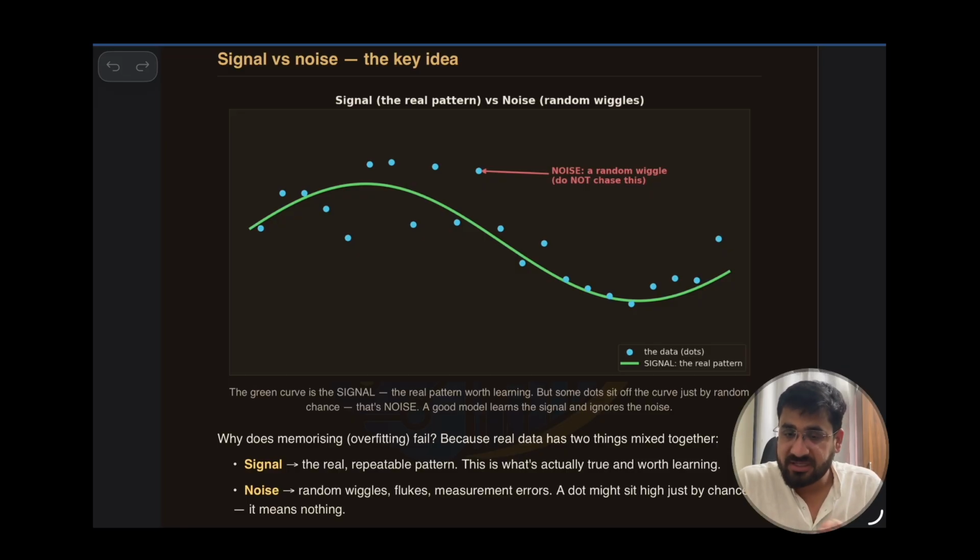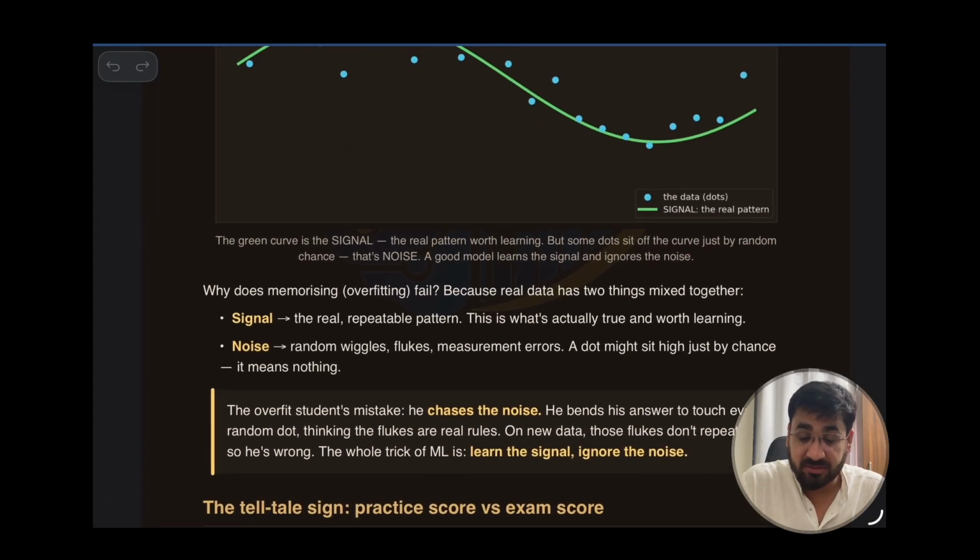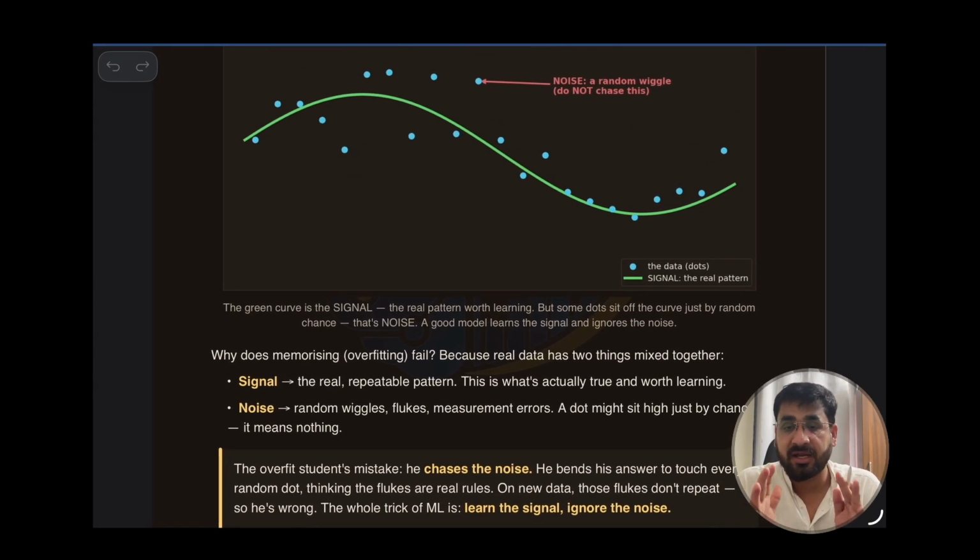For underfit, it's pretty simple: they have not been trained on enough data, so they will fail. But for overfit, this is the actual reason. If you understand this situation, you really understand the machine learning model's actual behavior. What are signals? Signals are real repeatable patterns that are actually true and worth learning. Your learning must be on signals, not on noise.